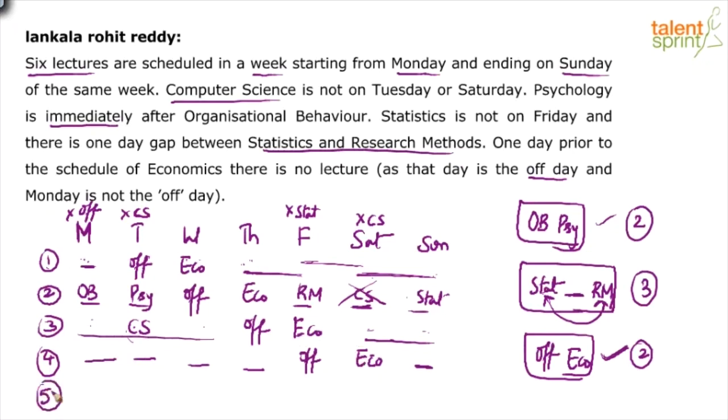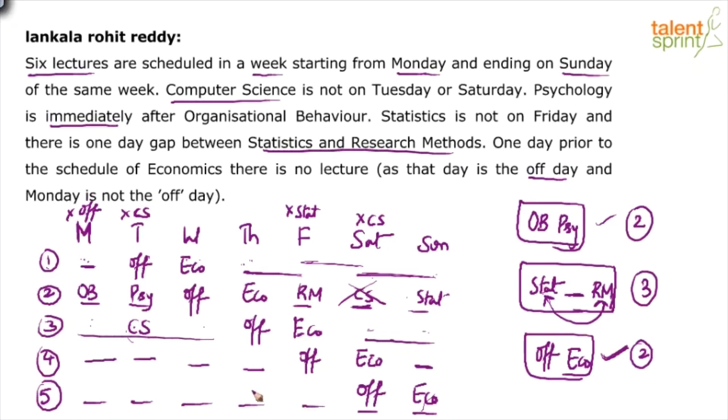And the last case is that off comes on Saturday and economics comes on Sunday. Done. Now there is no choice. It has to be correct. Case number 5 has to be correct. If case number 5 also fails, it means we have done something wrong in 1, 2, 3 or 4. Anyway, let's fix off and economics on Saturday and Sunday. Now try out. What are the other things we know? We know that OB and psychology have to be together. So what are the possibilities? 1, 2, 3, 4, 5, right? 5 dashes.